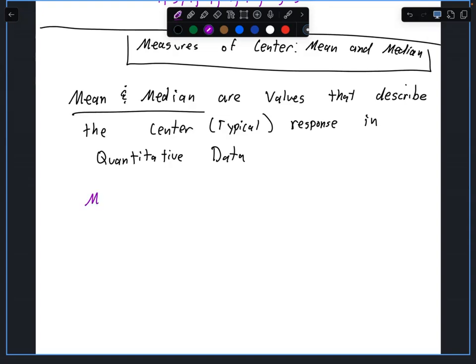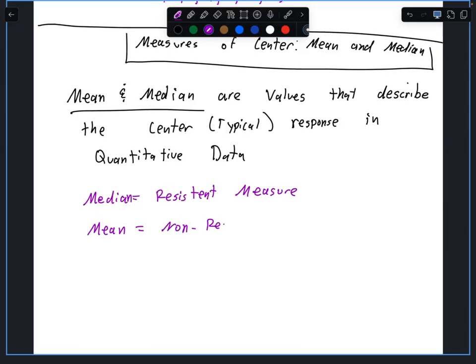However, the median is what we refer to as a resistant measure, and the mean is a non-resistant measure. Now, what does it mean to be resistant versus non-resistant? Does anybody have a guess what it means to be a resistant measure versus a non-resistant measure?